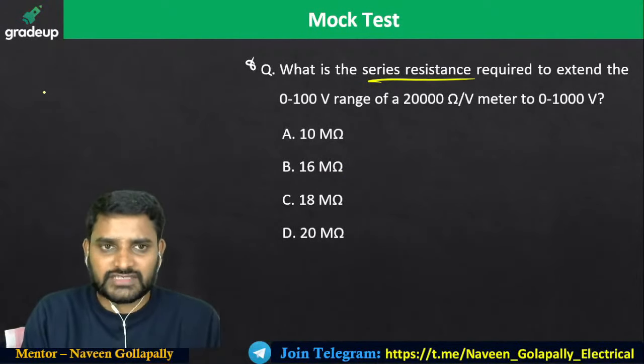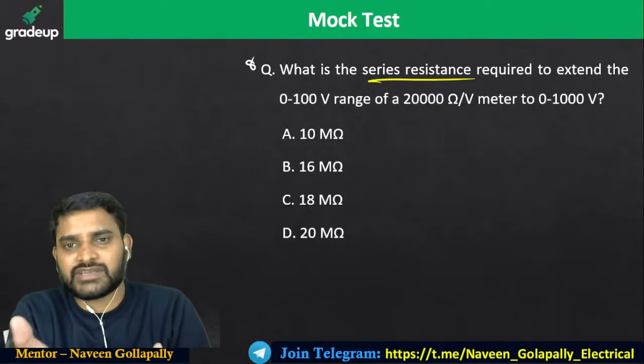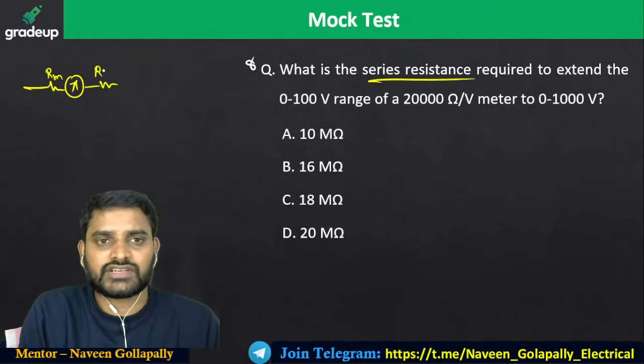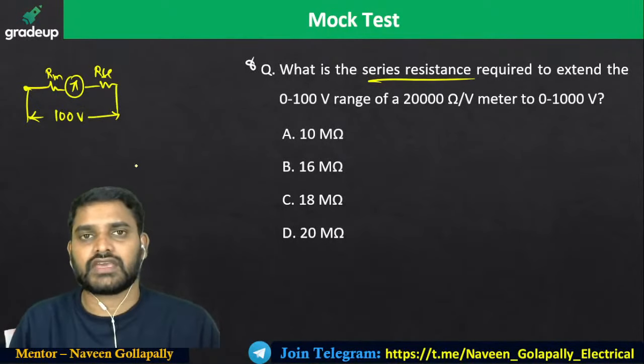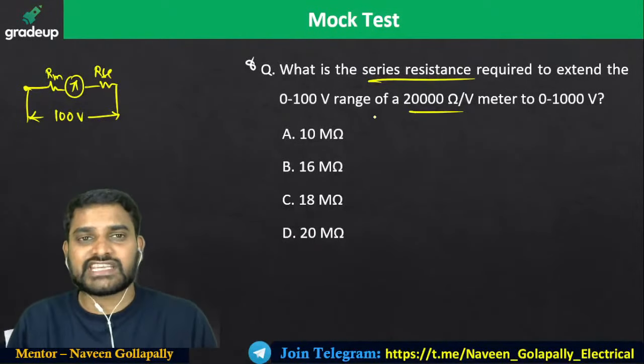Already I have a voltmeter that can measure up to 100 volts. Let me represent its resistance as Rm, and this is going to be Rsc. So this can measure up to 100 volts with a sensitivity of 20 kilo ohm per volt.